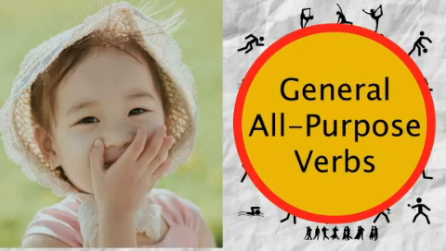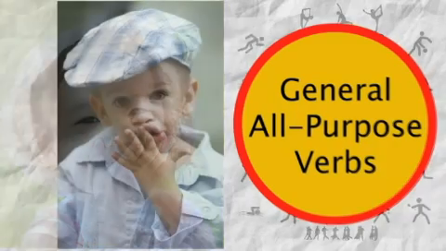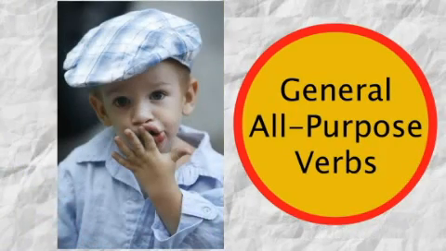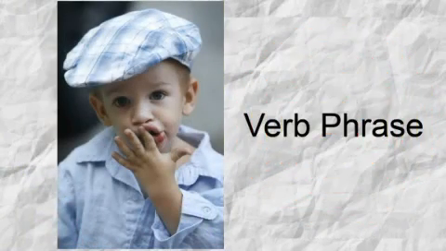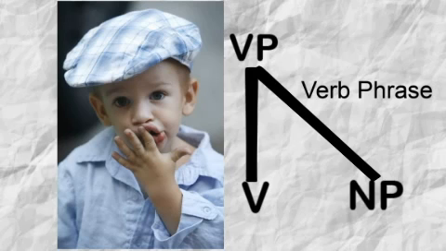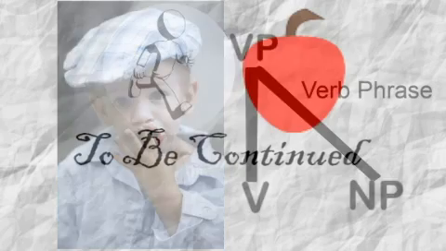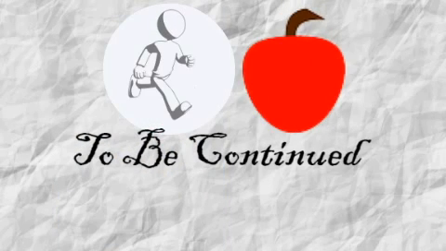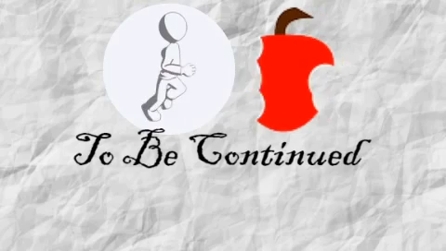Gap verbs enable toddlers to talk about events even when their verb vocabularies are very limited. And gap verbs help teach toddlers that we talk about actions with verb phrases, not just single verbs. In the next video of this series, we will explore how toddlers learn verbs that describe how objects move and change, here on this YouTube channel.